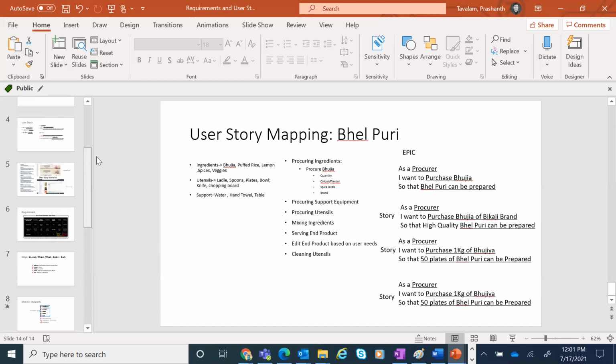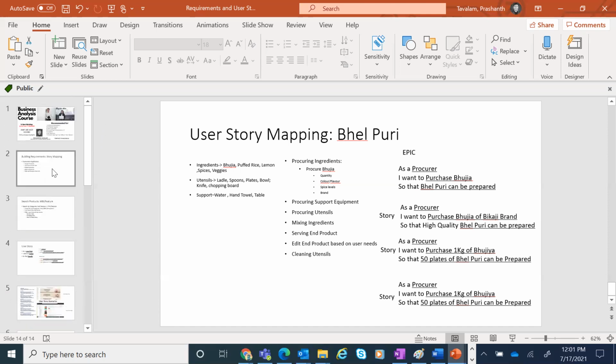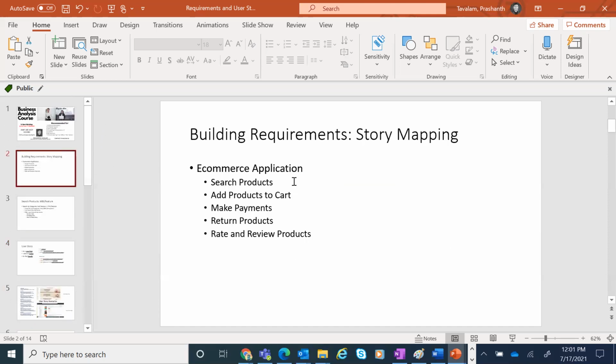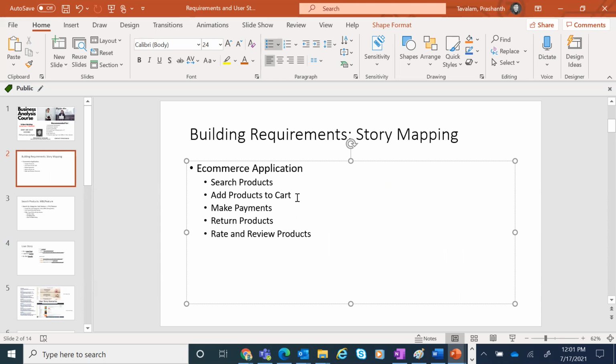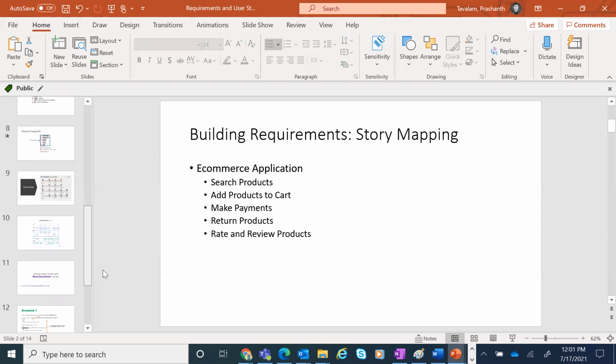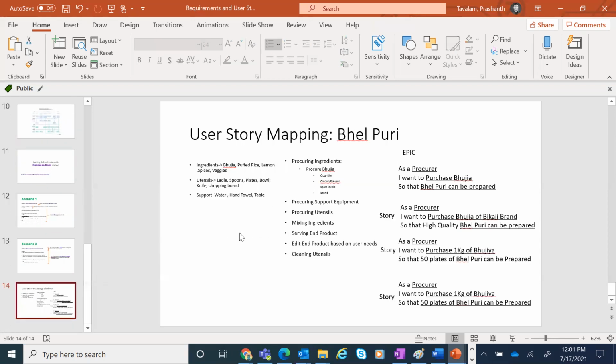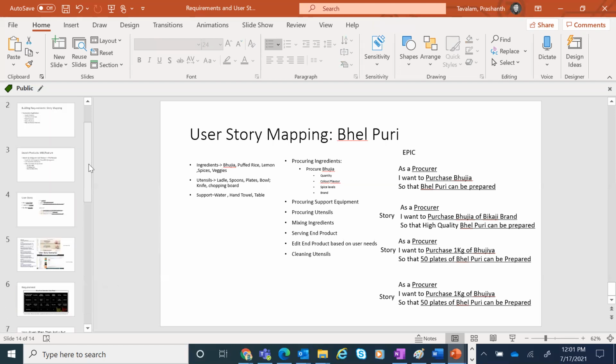Okay, so this is pretty much what I wanted to cover today, this story mapping technique. We took the Belpuri example. Here also search products. You can break this down to granularity, then adding cart also to granularity. So you see, you can start building from here. You can build a lot of subsections. When you build subsections, this is how you start populating your product backlog with user stories.